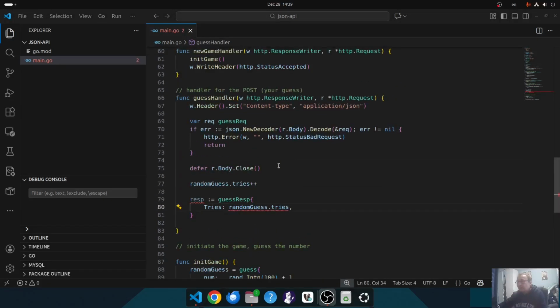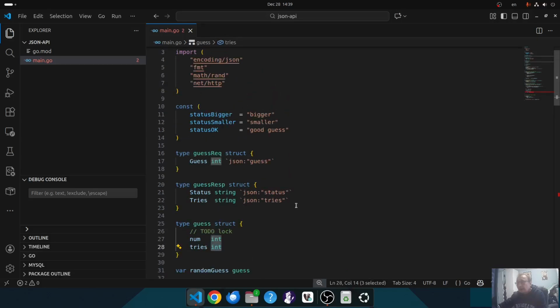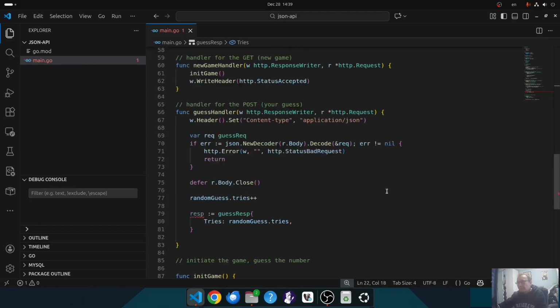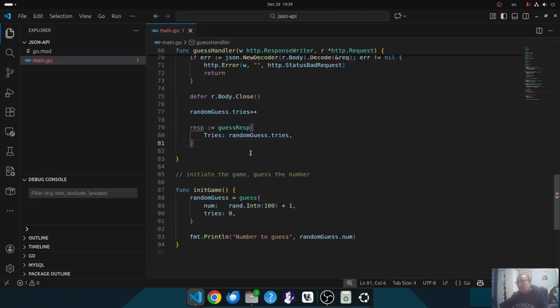It looks like it's complaining. Let's see why. Random guess tries is an integer, and guess integer tries, it should be integer here as well. Okay, so I have the basic response. Now decide what comes into the status.